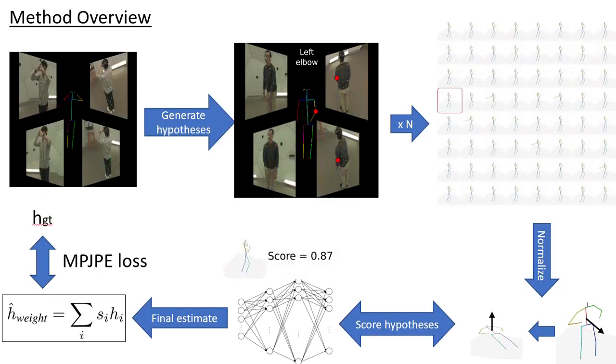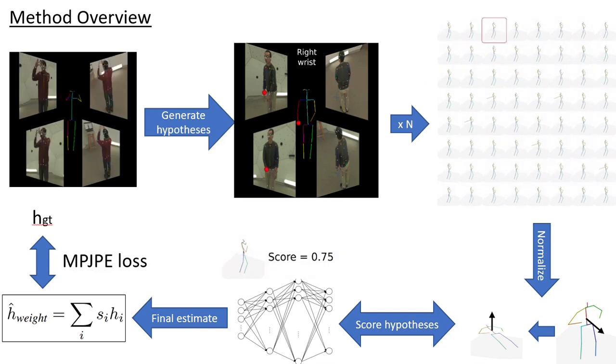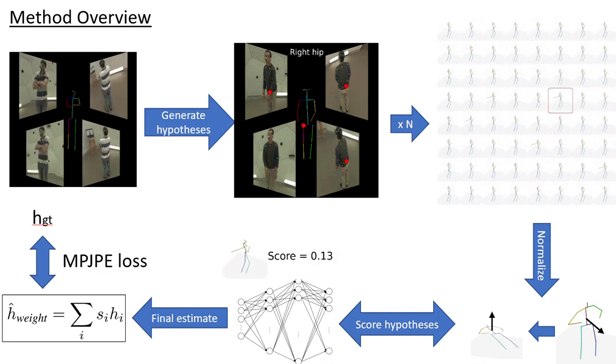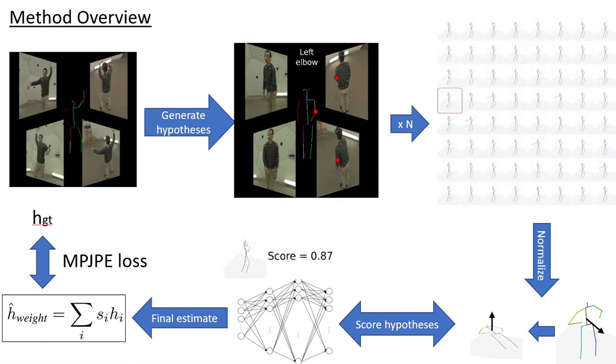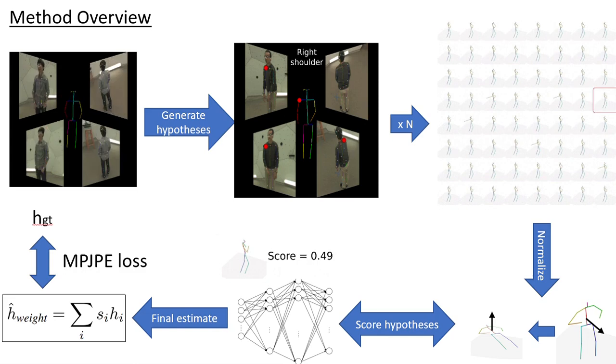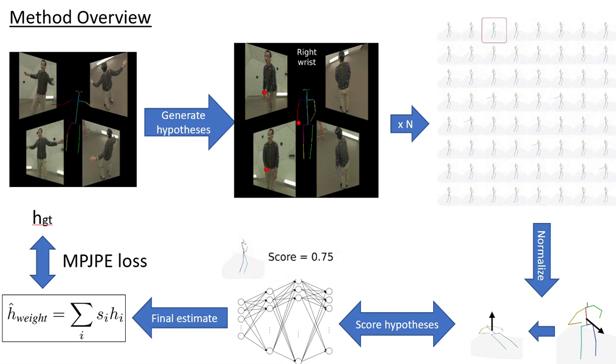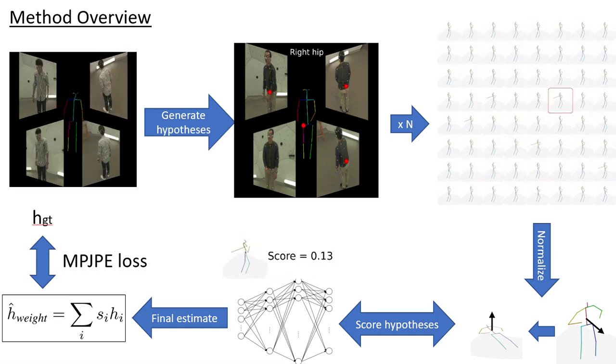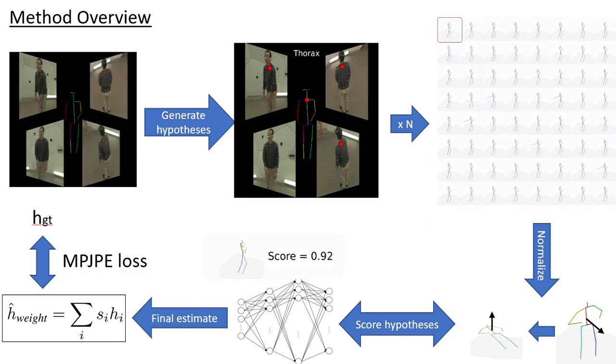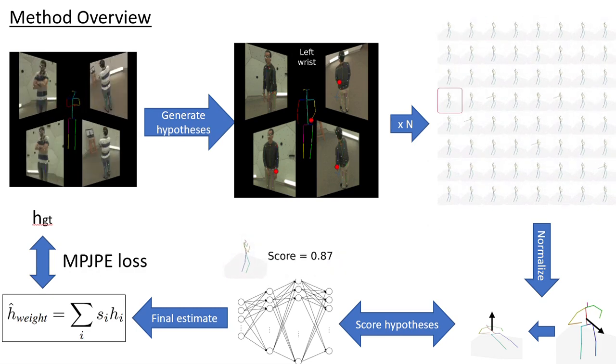This is an overview of our method. We use single frame 2D key point detections from multiple views to generate a pool of normalized 3D pose hypotheses. The 3D poses are scored using an MLP, and the final estimate is a weighted combination. The loss is calculated using a standard mean per joint position error.